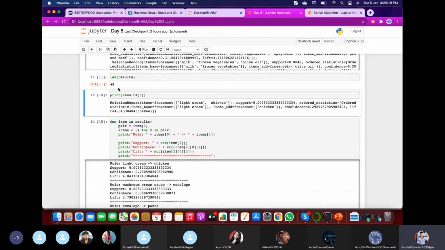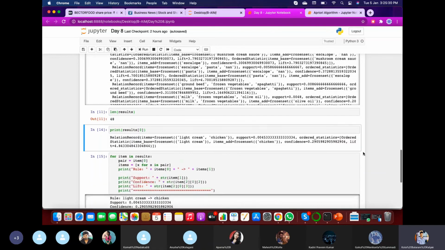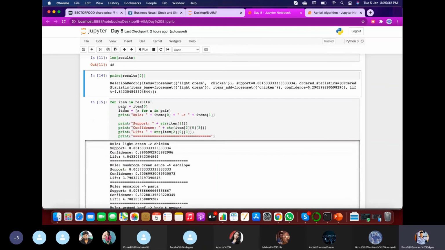Entirely, you got 48 records for the instructions you gave. To visualize each and everything, you need to run some code, where each thing is stored as an item in these records.